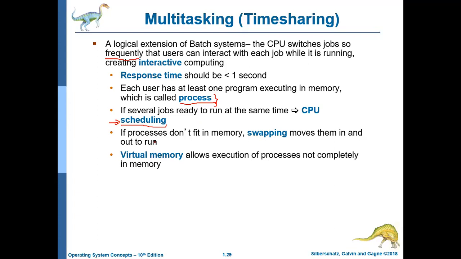If processes don't fit in the memory, swapping moves them in and out to run. So suppose you want to keep three or four different processes in the memory at the same time so that you can switch the processes among the CPU. But you are not having that much RAM that you can accommodate four or five different processes at the same time.